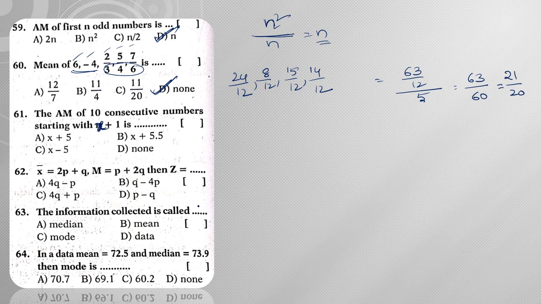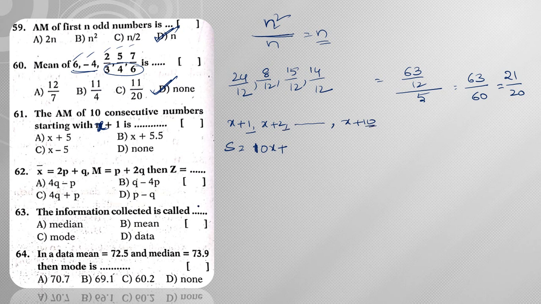The arithmetic mean of 10 consecutive numbers starting with x plus 1. So this is x plus 1, next is x plus 2. Likewise, 10 means the last one will be x plus 10. Now if you observe this, what will be the sum of observations? You are having 10 x's, so I can write 10x plus the sum of the first 10 natural numbers.